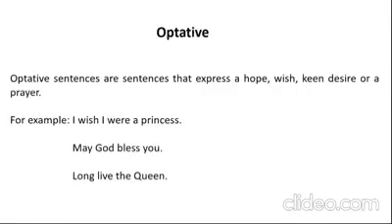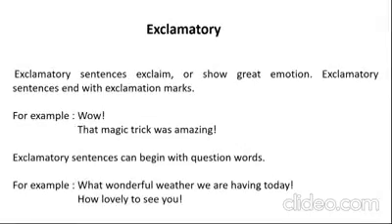Optative. Optative sentences are sentences that express a hope, wish, keen desire, or a prayer. For example, I wish I were a princess. May God bless you. Long live the queen. And the last one is exclamatory. Exclamatory sentences exclaim or show great emotion. Exclamatory sentences end with exclamation marks. For example, wow, that magic trick was amazing. Exclamatory sentences can begin with question words. What wonderful weather we are having today. How lovely to see you.